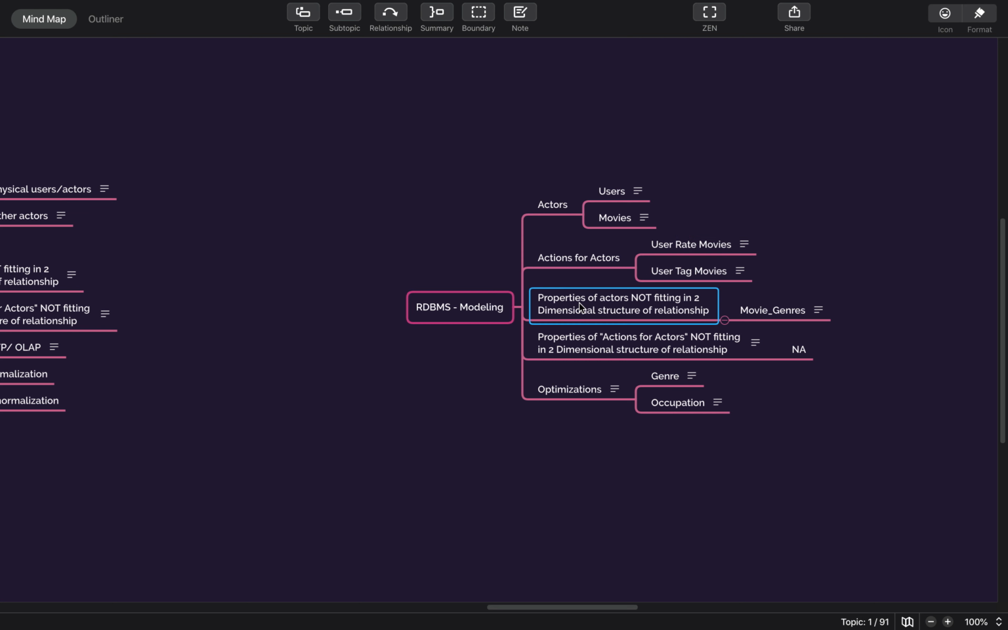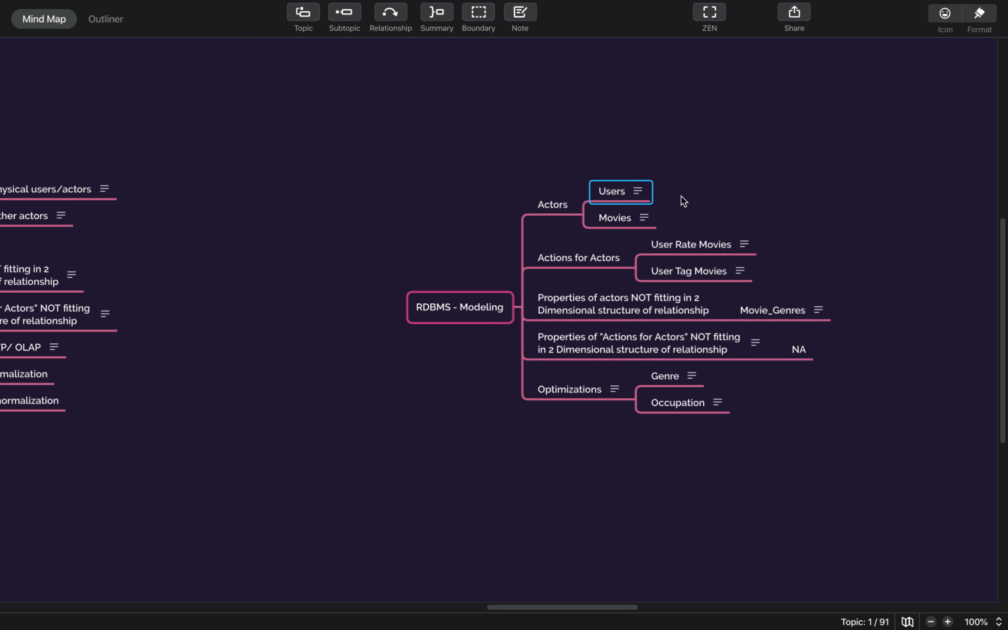Then properties of actor which does not fit in the two-dimensional structure. Let's say we have a user. So we can have addresses which do not fit. In this case there were no addresses, no email address, no phone number, so that's why there is no more than a two-dimensional structure for users.